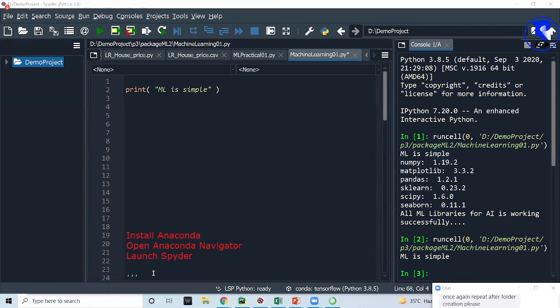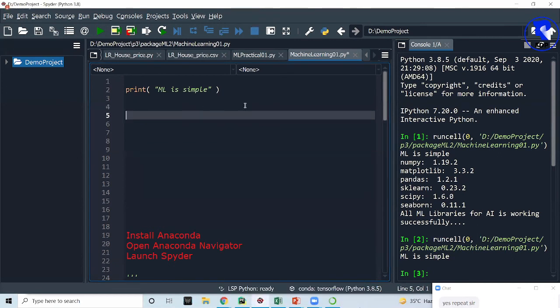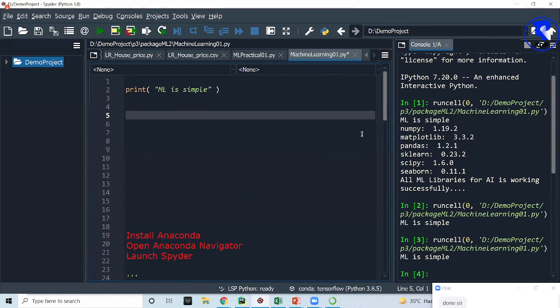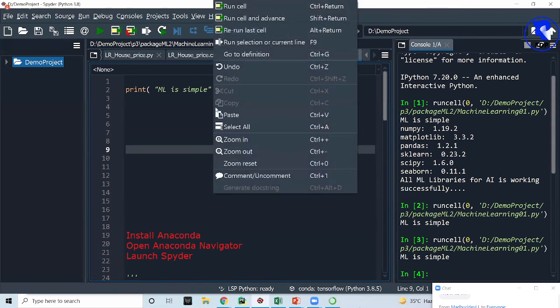Okay, Neha ma'am. Run button: you can right click anywhere on the code area. Look at this, this pop-up menu will appear. Right click anywhere on this screen and you will get a pop-up, and you can go to run cell and you will get that option. You can see that we are getting the output. All right, Raghu sir, this is one simple test message. Right click anywhere on the code area, you'll get an option run cell, and just choose that option. There are lots of other options, so we'll talk about them later on.